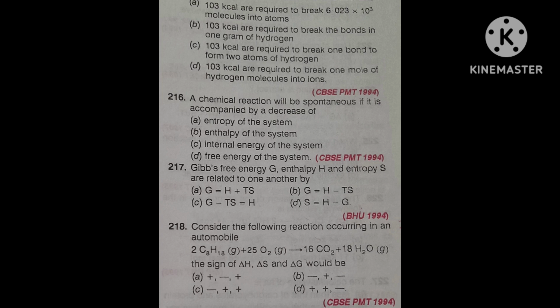The given reaction is a combustion reaction, 2C8H18 plus 25O2 giving 16CO2 plus 18H2O. This reaction takes place in an automobile. This question was asked in the CBSE medical exam. Just think, after that I will tell the correct answer and its explanation.